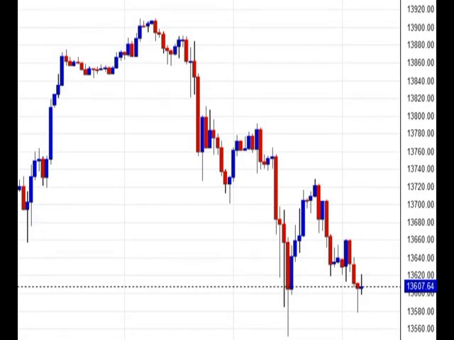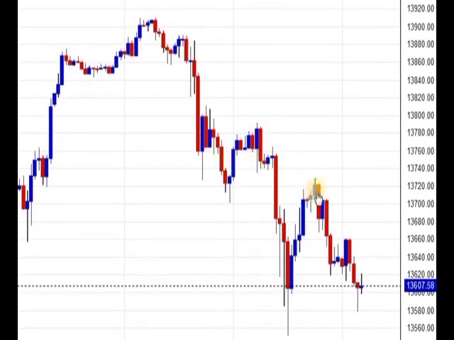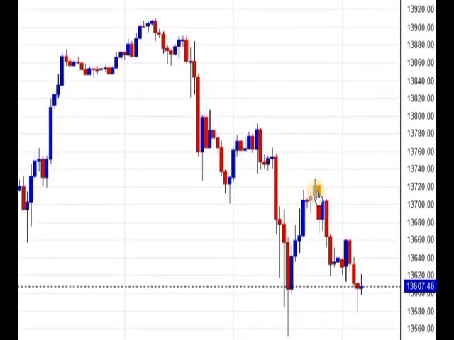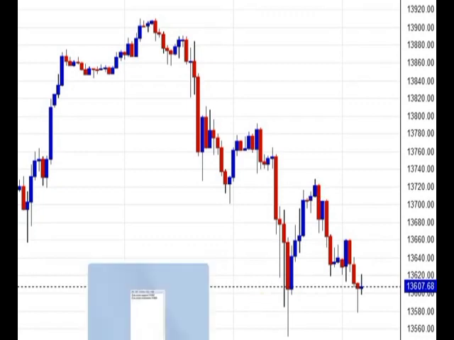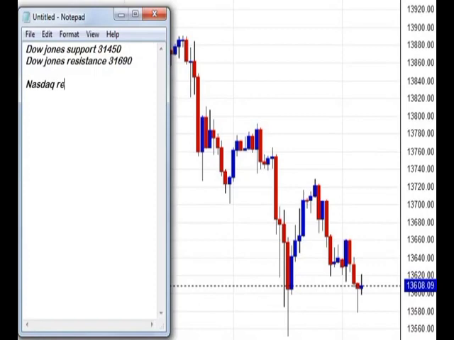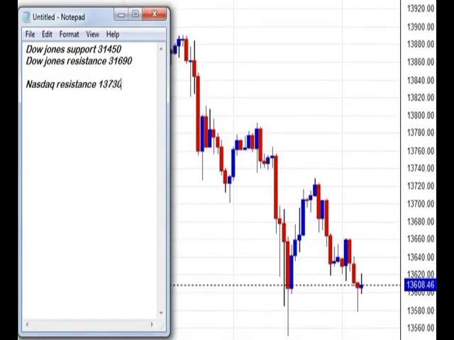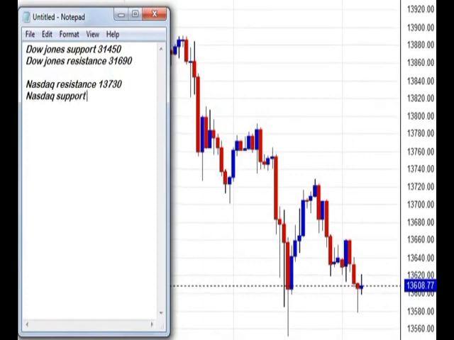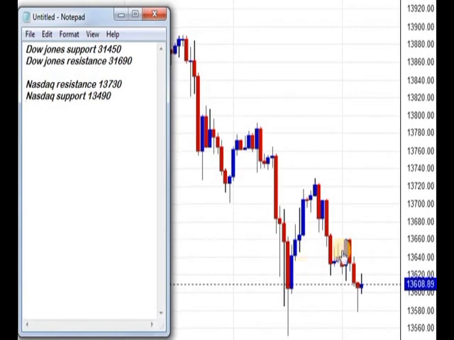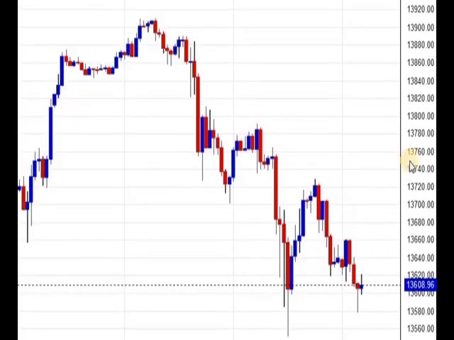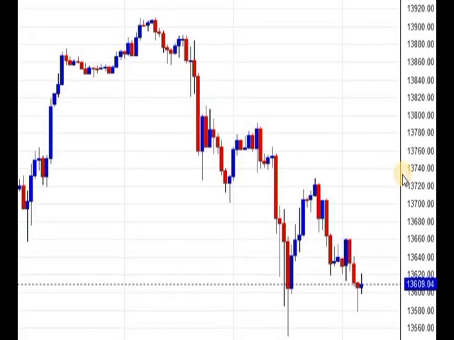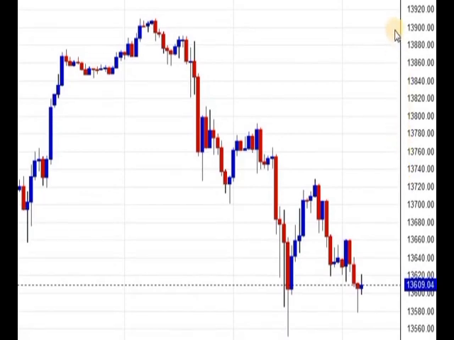This is Nasdaq chart, also known as US Tech 100 Index. Currently it is trading 13,607. It made high of 13,728 today. Currently trading 600. Let's quickly have a look at resistance and support, then we will assess the trend. Nasdaq resistance stands at 13,730. Nasdaq support stands at 13,490. Currently Nasdaq is in weak zone, so avoid going for buy, but if Nasdaq breaks 730 and manage to sustain above that level, then expect Nasdaq to test around 13,900 and even 14,000.